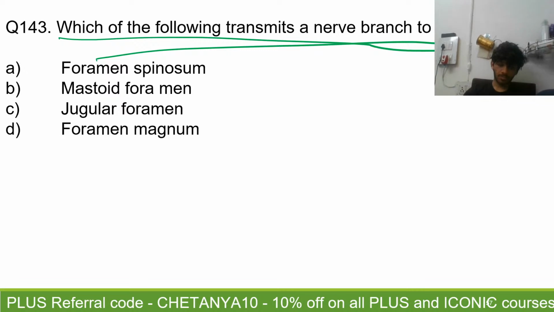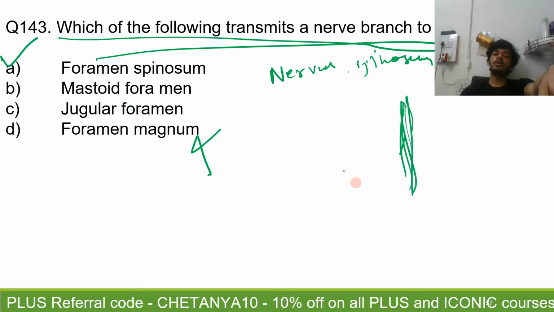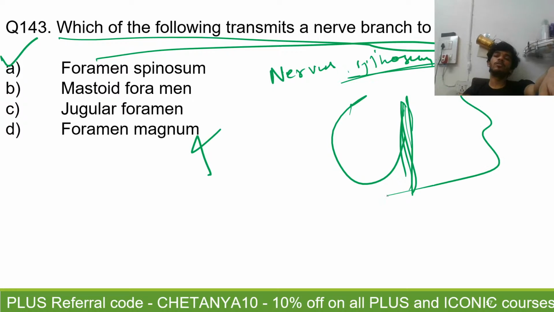No. Yes, Gohar has given the right answer. The answer is foramen spinosum. It transmits a nerve, the nervus spinosus, which is a recurrent branch coming from the mandibular division of the trigeminal. This branch goes upwards, and this is the nervus spinosus, which is a branch for the meninges.